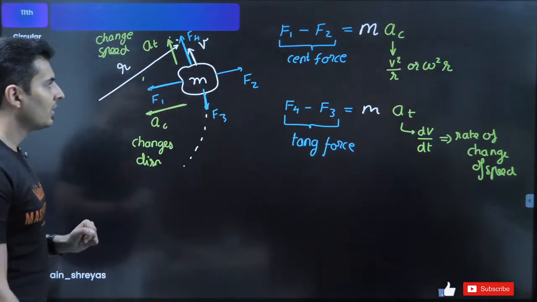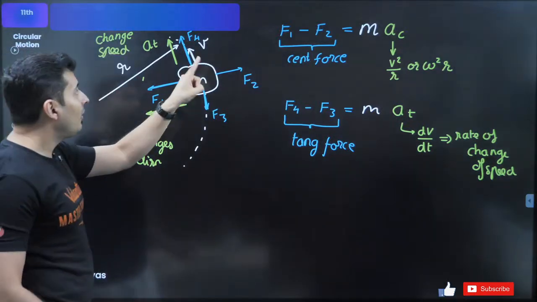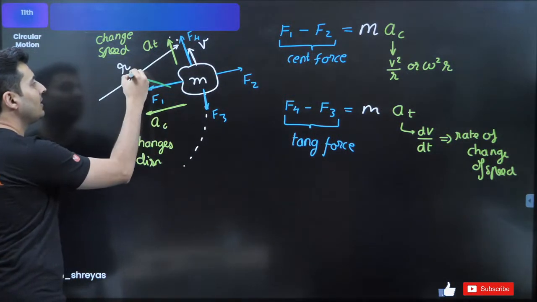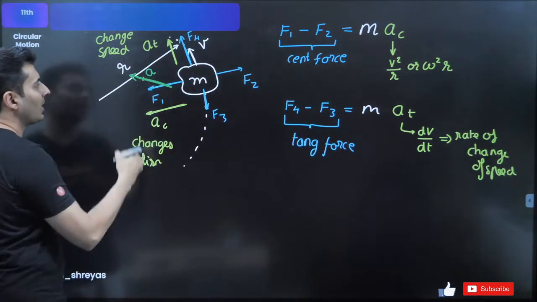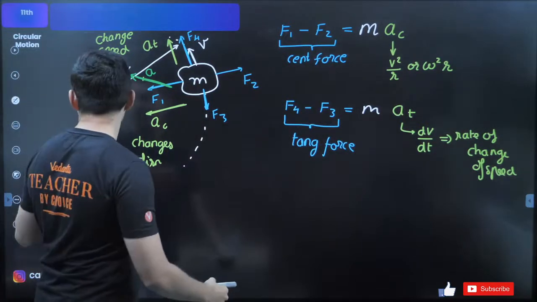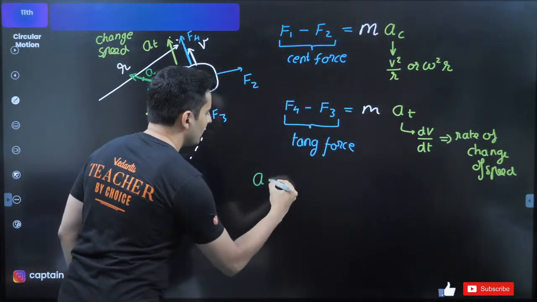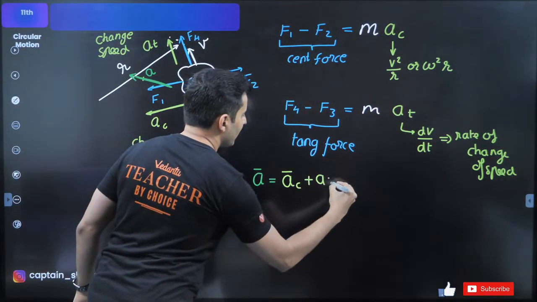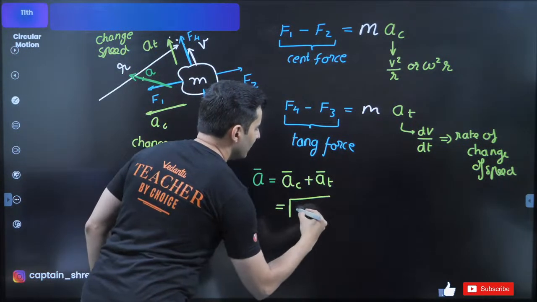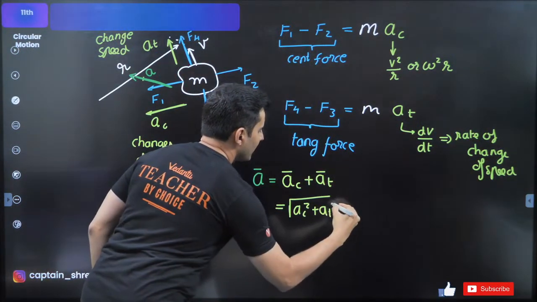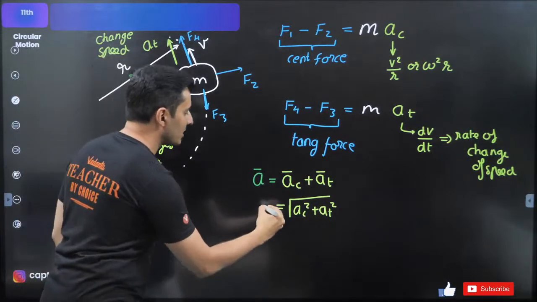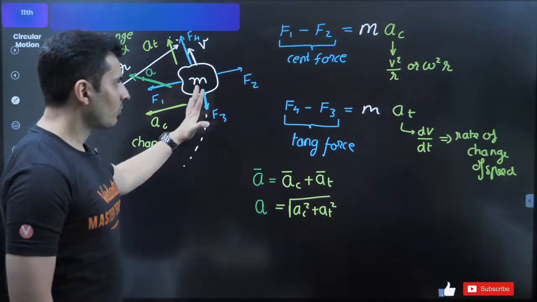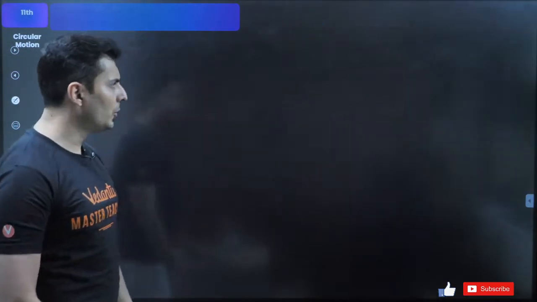Great. Now, the resultant of these two accelerations is your total acceleration, A. Strictly speaking, this A is the vector sum of centripetal plus tangential, but magnitude wise, it is just the square root of AC square plus AT square because they are perpendicular to each other. So that's the value of your A. These are some very important things which you should know.